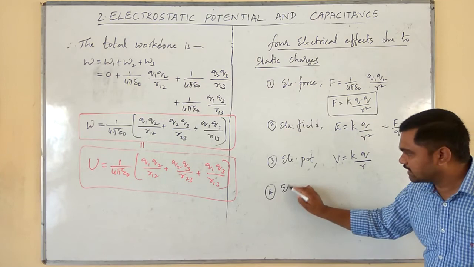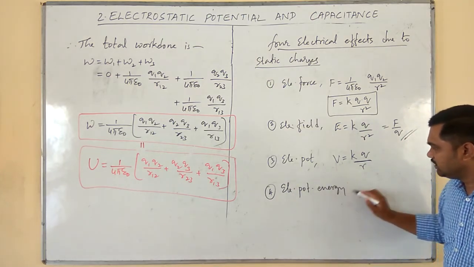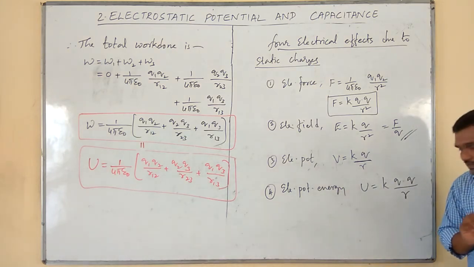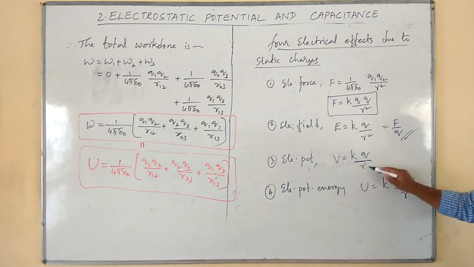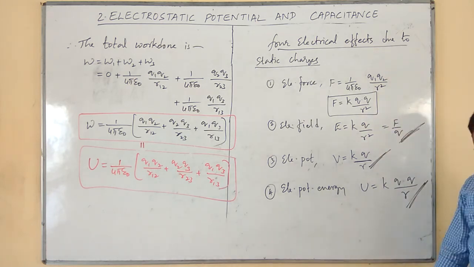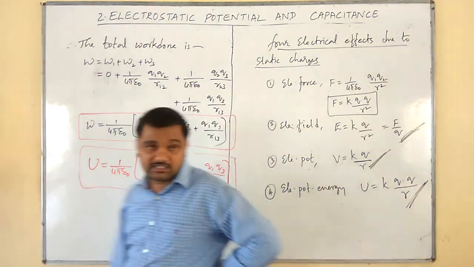Next, electric potential energy. That is U is equal to kq divided by R. Like this. So, we are in a position to express the 4 electrical effects produced due to the static charges. Okay.